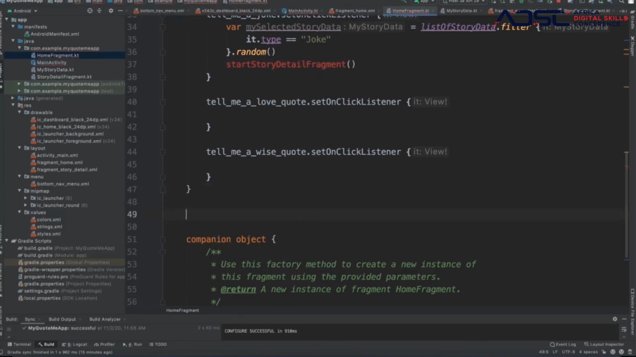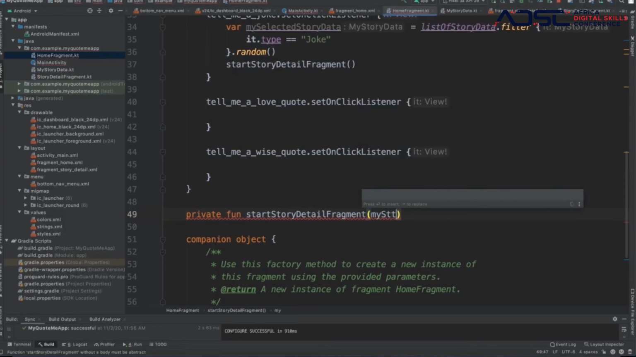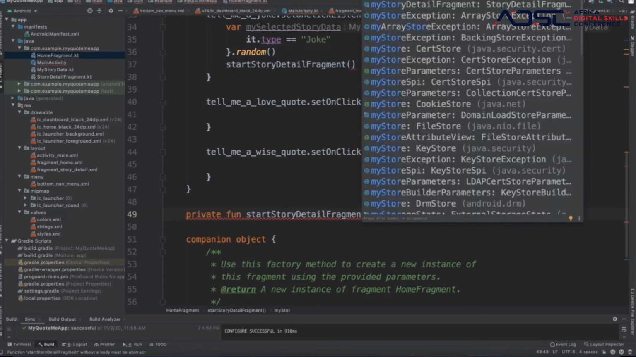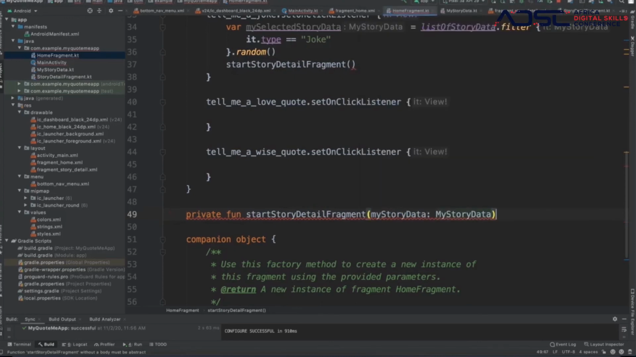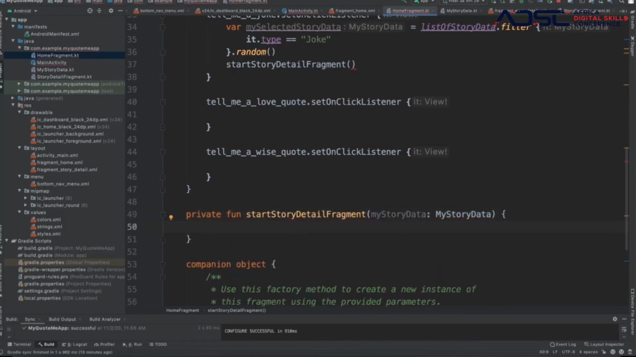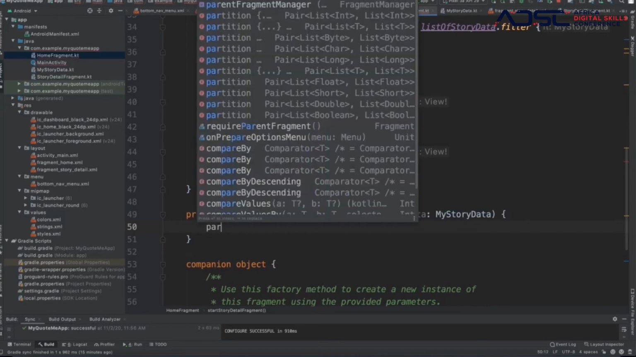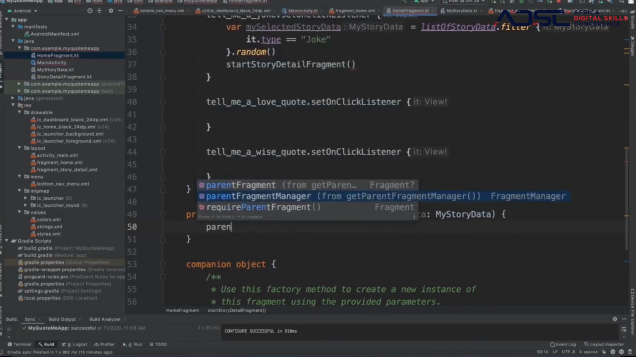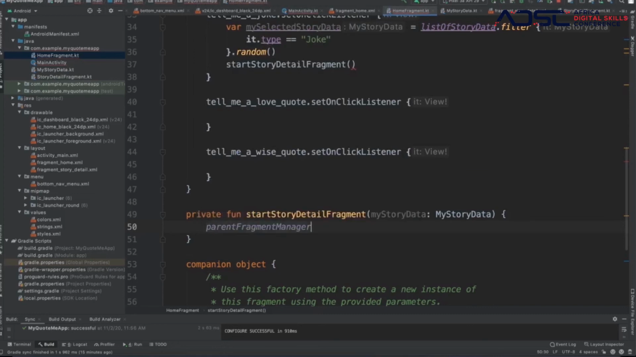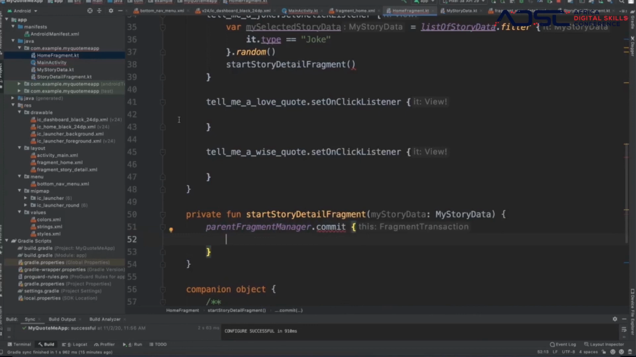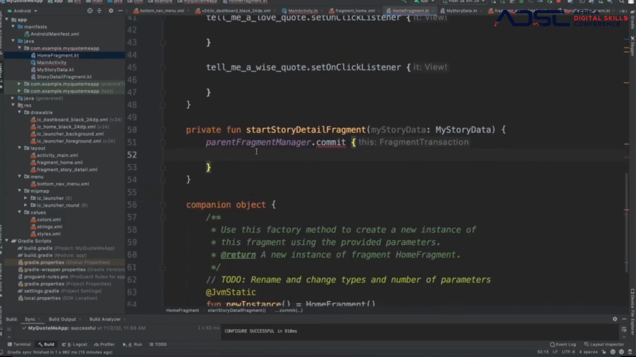Yes, over here, right? So we're gonna say private function starts my story detail, and then we put in my story detail. And then follow me on this one. We're gonna say parent support manager. We're gonna say commit. When we say commit, it's basically what we use in starting a new fragment.